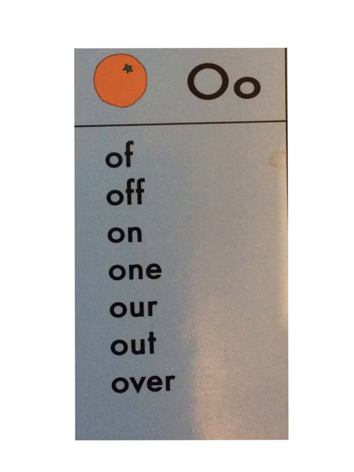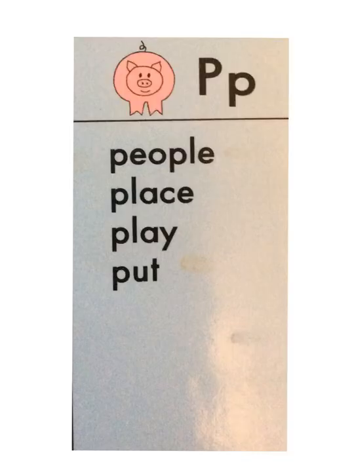These are the words on your dictionary card under the letter O. Of, off, on, one, our, out, over. And these are the words on your dictionary card under the letter P. People, place, play, put.